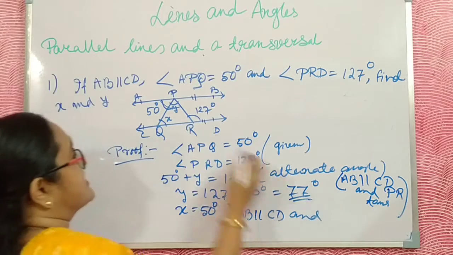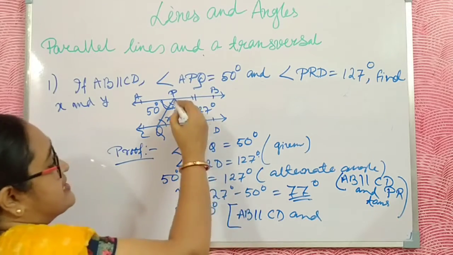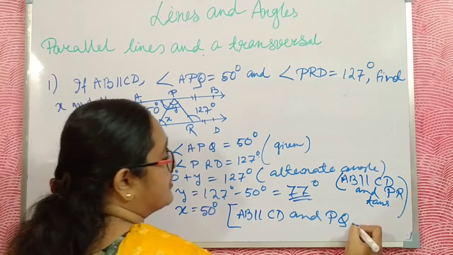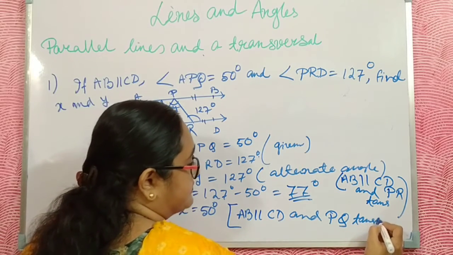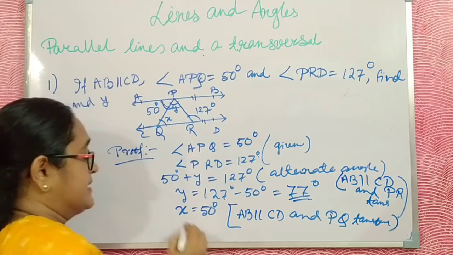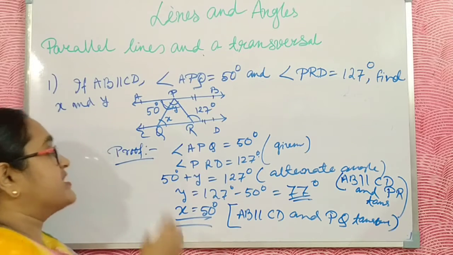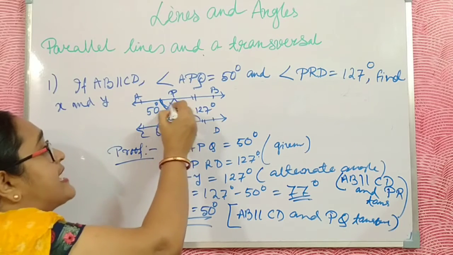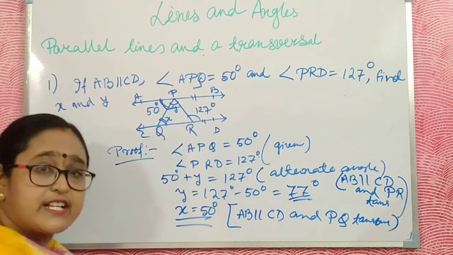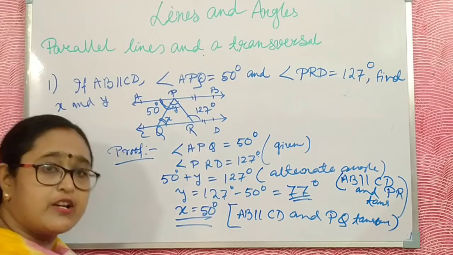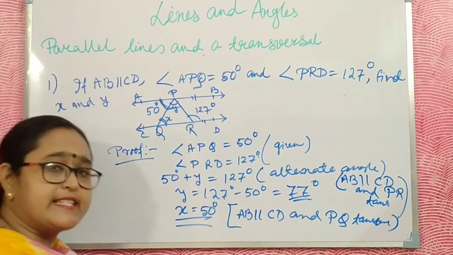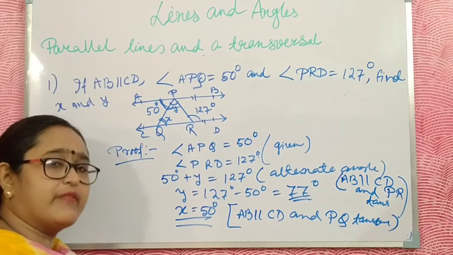Where PR is the transversal, y is 77 degrees. So x is 50 degrees and y is 77 degrees.